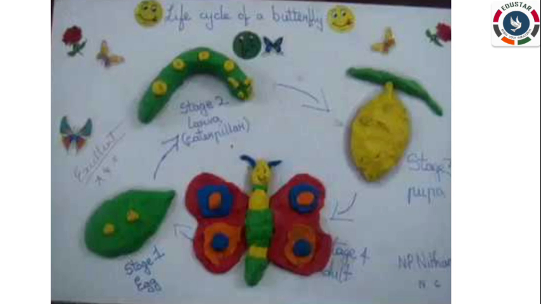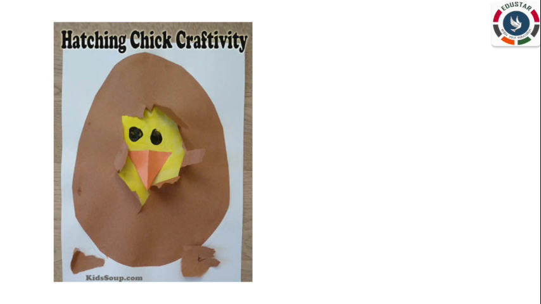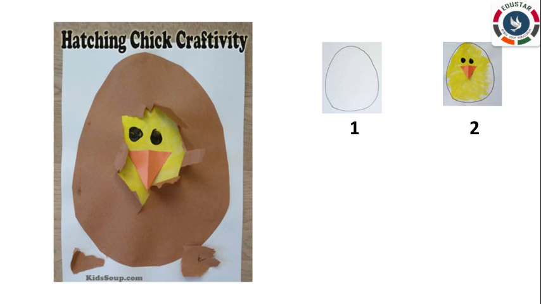Okay, students. The next one, you are going to make a hatching chick. How beautiful is this, isn't it? So let me show you how you will do this. First step, take the A4 sheet and draw the oval shape like this. Next, fill the oval with yellow color using crayons, and draw the eyes with black color and use orange color paper for the nose.